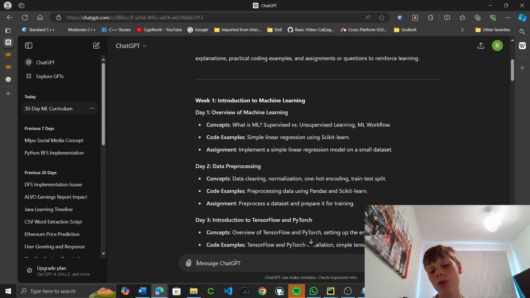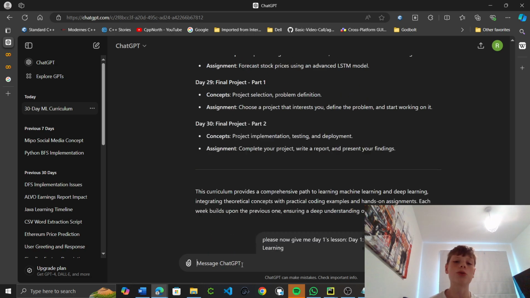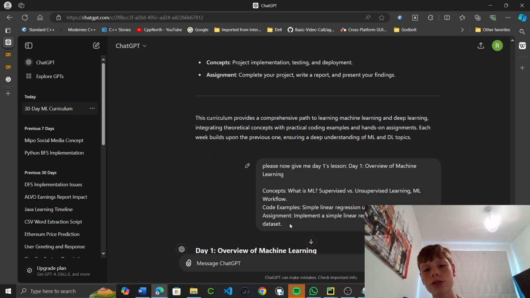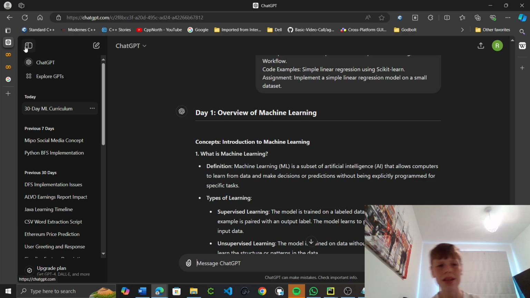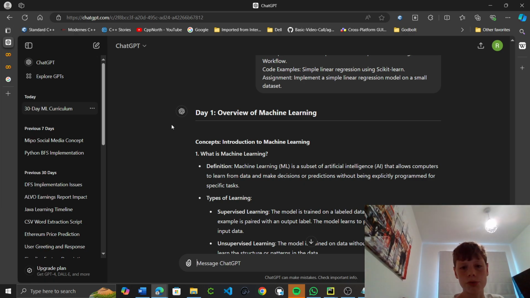And I may do a couple of lessons in a day, because I quite like this topic. So please now give me day 1's lesson. And I'll paste it in here to make sure it doesn't forget, because on my previous lessons, I have just asked it to do it and it just forgets. Its memory is not great on this, so it just comes up with random ones.